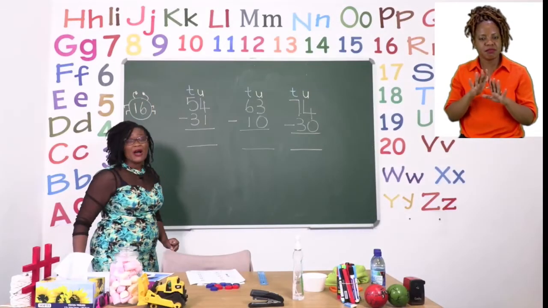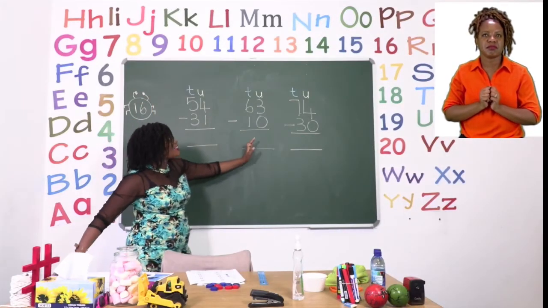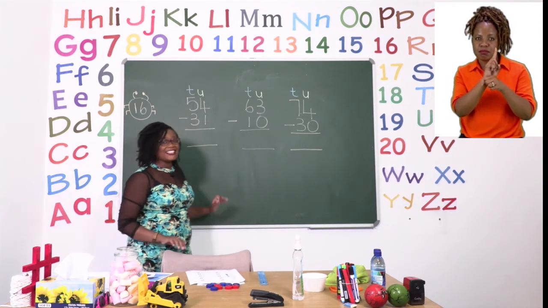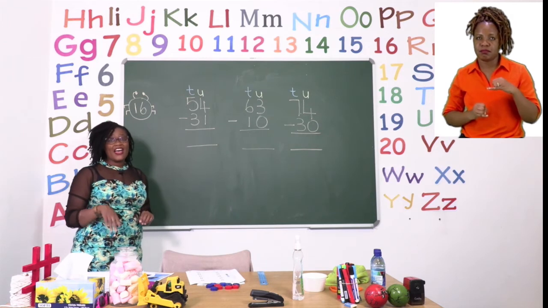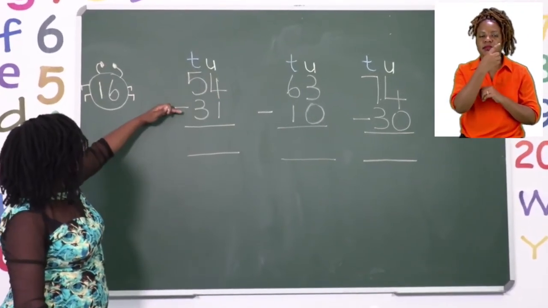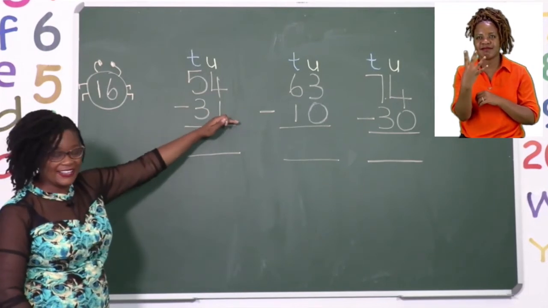Now on the board, I have the first 2 and the last one. So we're going to do those 3 together. Let's do number 1 together. Number 1, we have 54 minus 31.